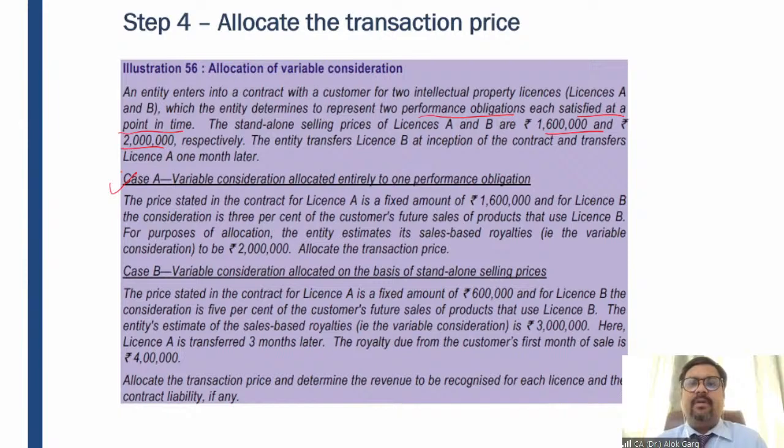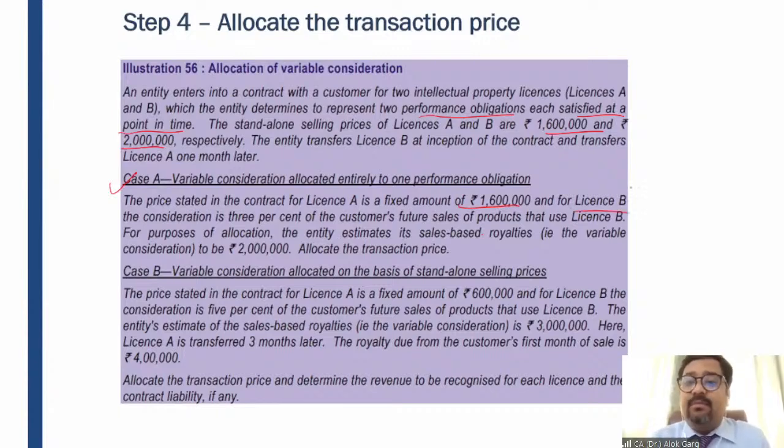So guys, in this particular case, the standalone selling price is given as 16 lakh and 20 lakh. So that was standalone selling price. And in the question, it is given that the price stated in the contract for license A is a fixed 16 lakh rupees. So don't confuse it with the standalone selling price. Now we are talking about transaction price. And in the contract, the transaction price for license A is given as a fixed amount of 16 lakh.